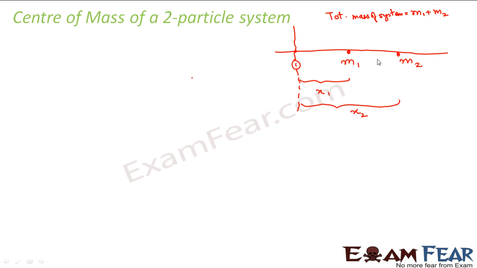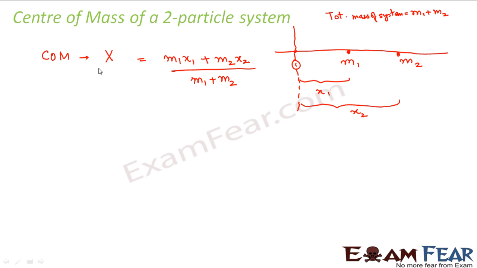So we assume that M1 plus M2 is concentrated at this point. That point is known as the center of mass. The center of mass will be denoted by the coordinate capital X, which will be equal to M1x1 plus M2x2 divided by M1 plus M2. So this is how we define the center of mass.